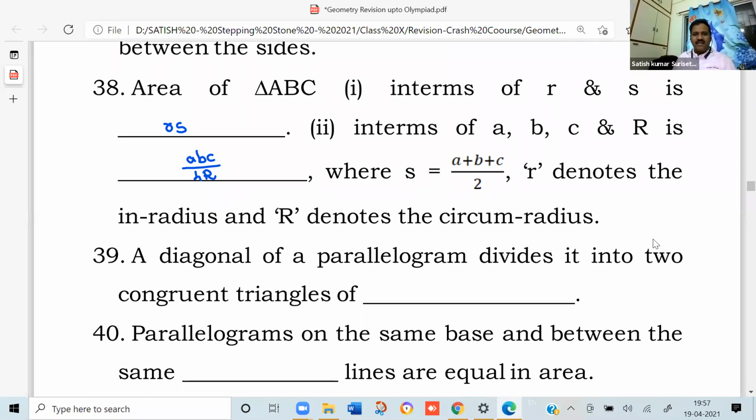A diagonal of a parallelogram divides it into two congruent triangles of. This you can say easily. Tell me, anybody. Equal area. A diagonal of a parallelogram divides it into two congruent triangles of equal area. Parallelograms on the same base and between the same dashed lines are equal in area. Same parallel lines are equal in area.